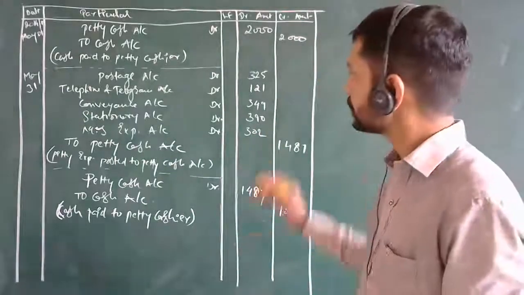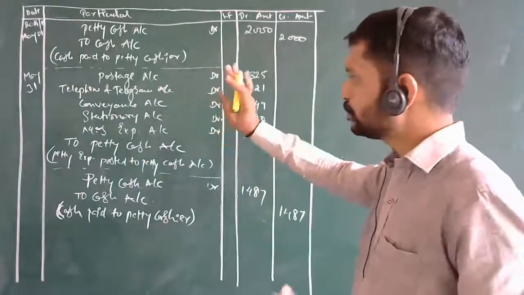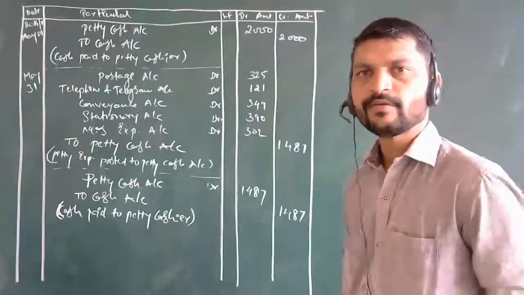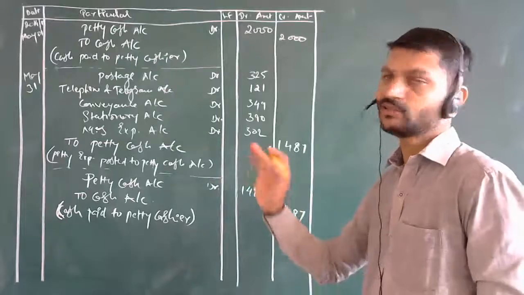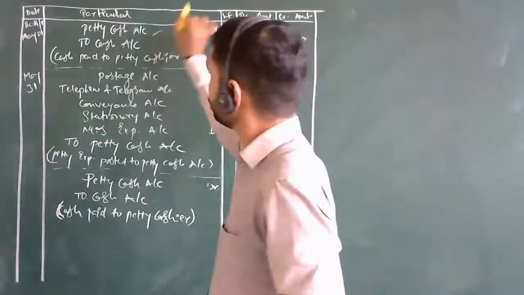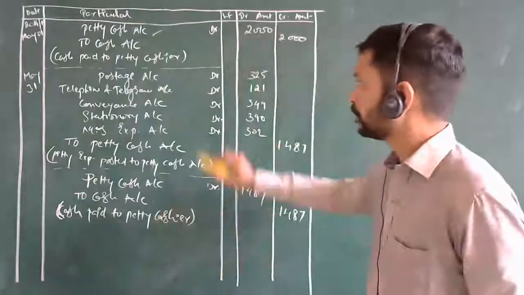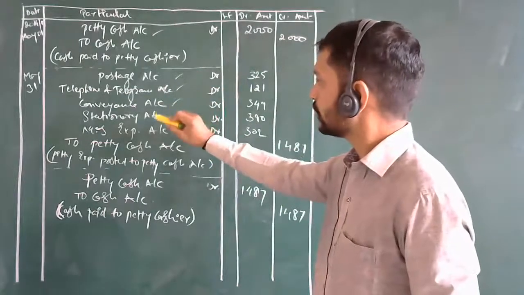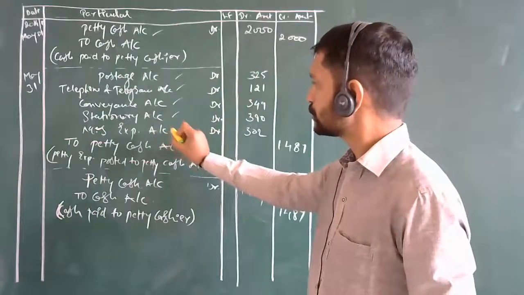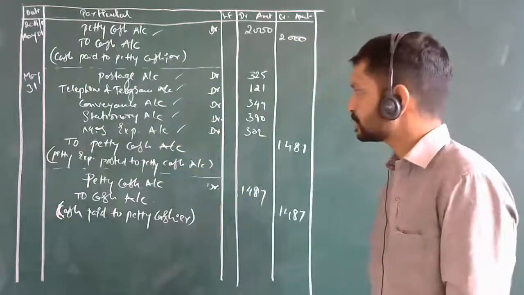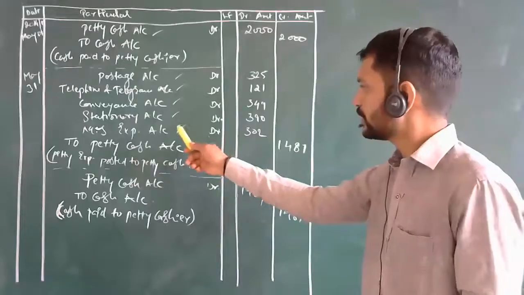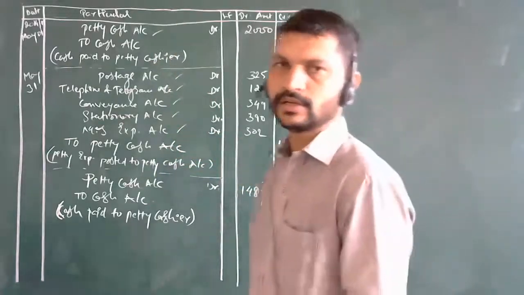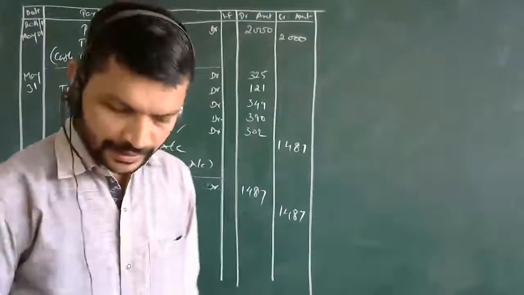Now next, from the same journal entries we are going to prepare the ledger accounts. Which ledger accounts will you get here? Totally six, easy to calculate. First the petty cash account, then postage, telegram, telephone, conveyance, stationery, then miscellaneous expenses. So how many accounts are you going to affect? 1, 2, 3, 4, 5, 6. Six accounts we will be preparing here. Okay, let's go for that part.